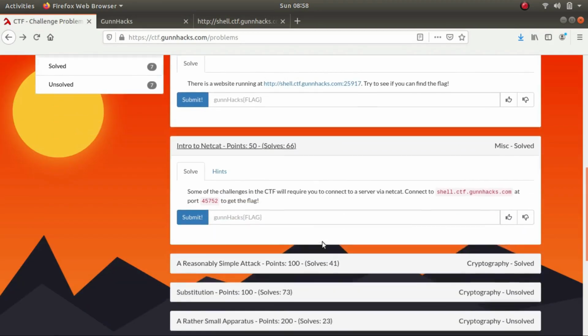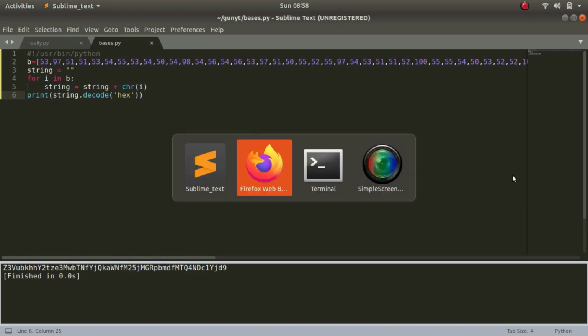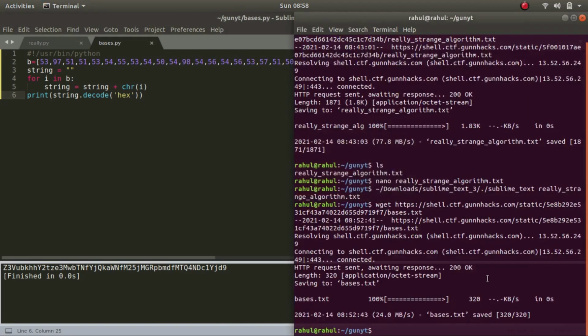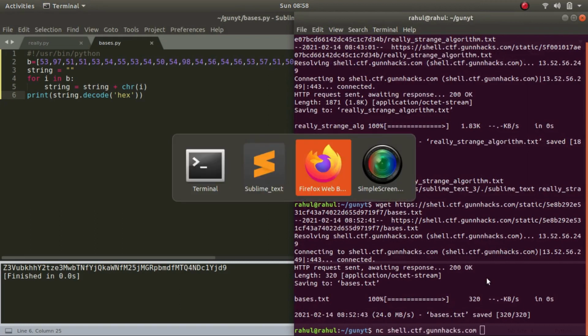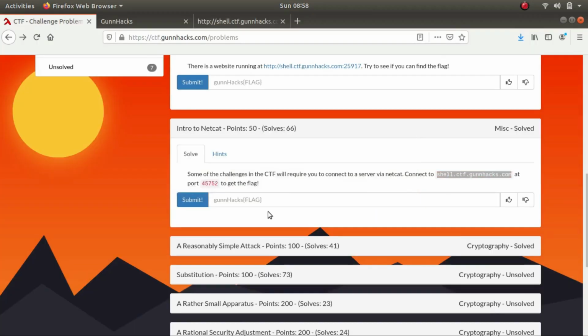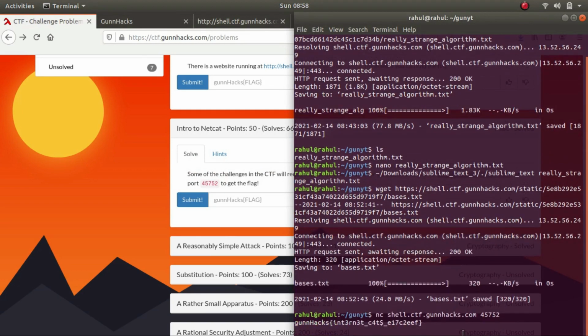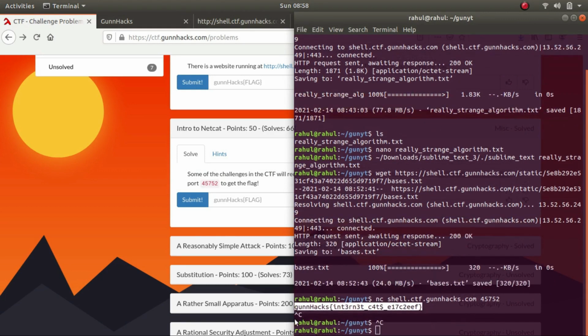Now, Intro to Netcat. Some of the challenges in the CTF will require you to connect to a server via Netcat. Connect to shell.ctf.connex.com at port number 45752. So let's go to our terminal. nc followed by the name of the server and the port, which is 45752. I thought we'd have to solve a challenge, but it eventually threw us the flag right away. So this is the flag for the challenge.